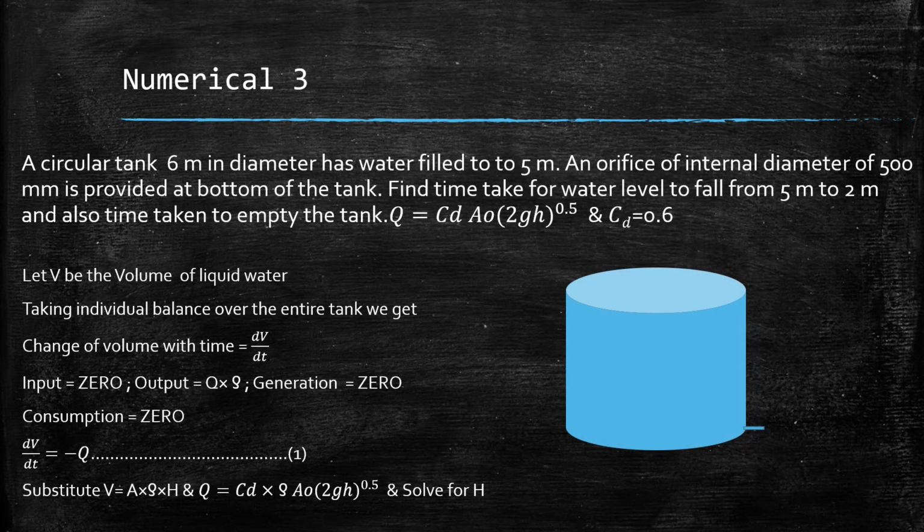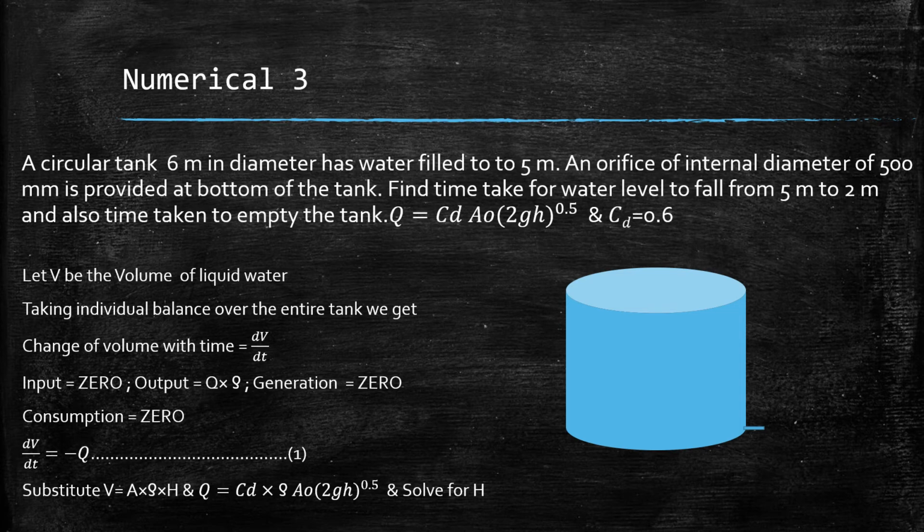Now the third numerical. A circular tank 6 meter in diameter has water filled to 5 meter. An orifice of internal diameter of 500 mm is provided at the bottom of the tank. Find the time taken for water level to fall from 5 meters to 2 meters and also time taken to empty the tank.